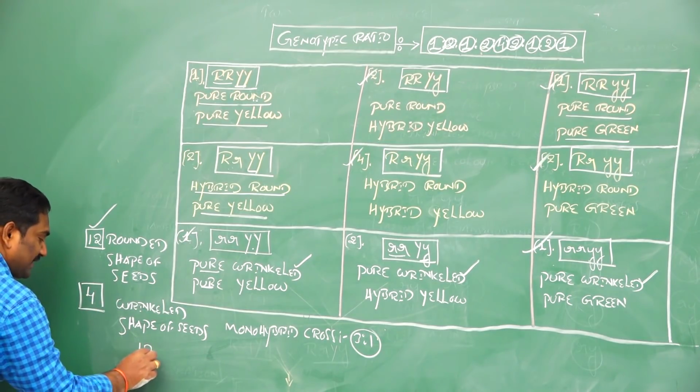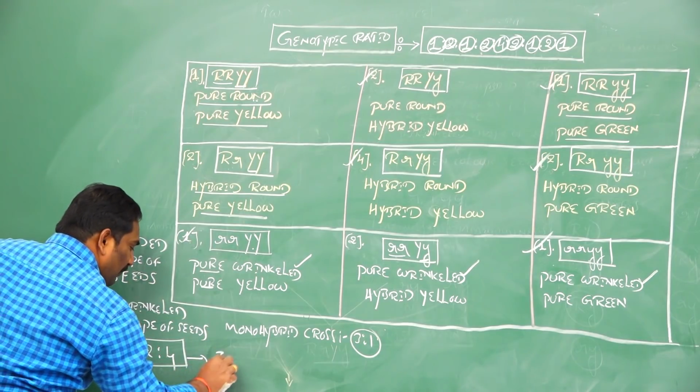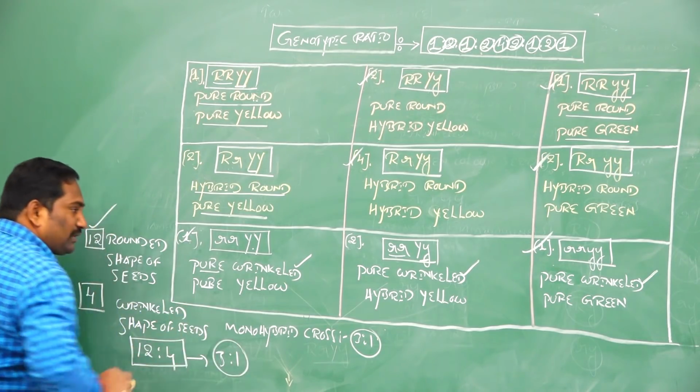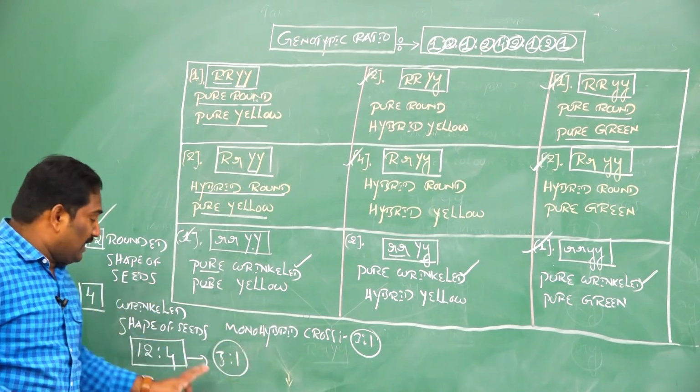Then 12:4 means 3:1. Yes, according to the shape of seeds, it verifies the monohybrid cross result 3:1.